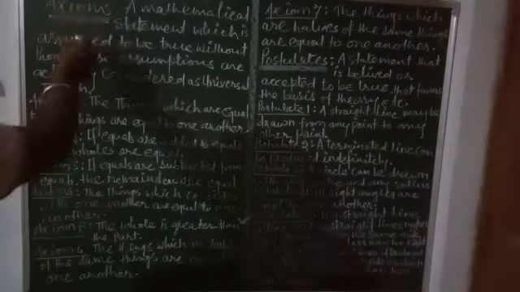These are the 5 postulates of Euclid, in which postulate number 5 is very important from the point of view of examination, and all 7 axioms are very useful. They are used as a mathematical reason when we solve geometrical problems.